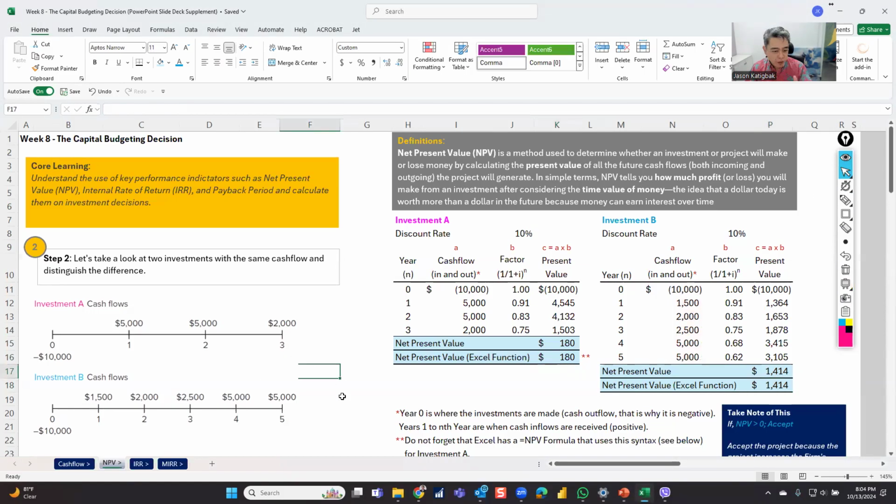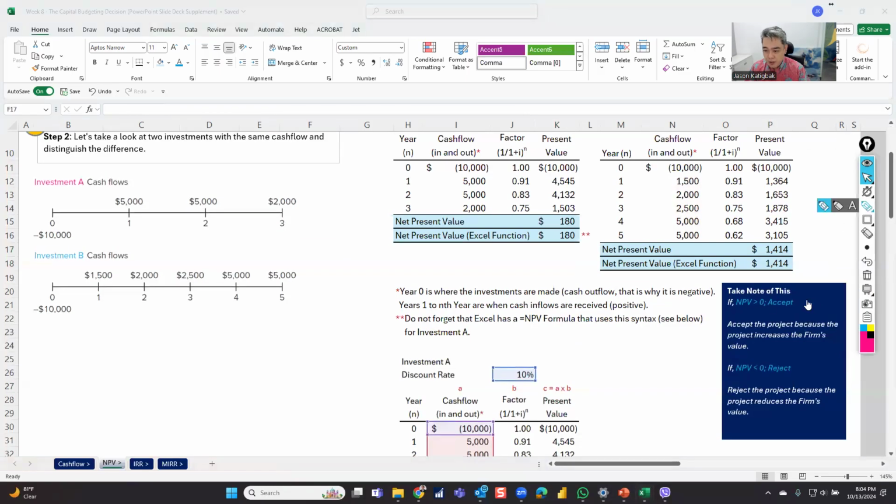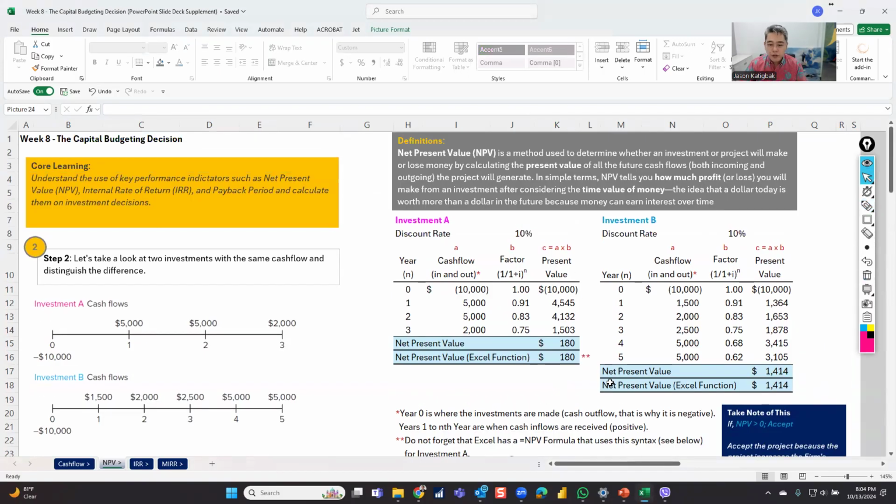Only on the net present value. So we'll do it one by one. The rule is that if the net present value is greater than zero, accept. So this one is acceptable as a project. But if the net present value is less than zero, then reject it. Don't do it, right?